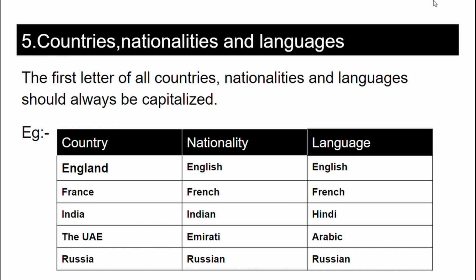Now comes the fifth rule, that is names of countries, nationalities and languages should always be capitalized. The first letter of all countries, nationalities and languages should always be capitalized. For example, we have country England, the nationality English, language English. So here all the first letters should be capitalized. France, French, India, Indian, Hindi, etc.